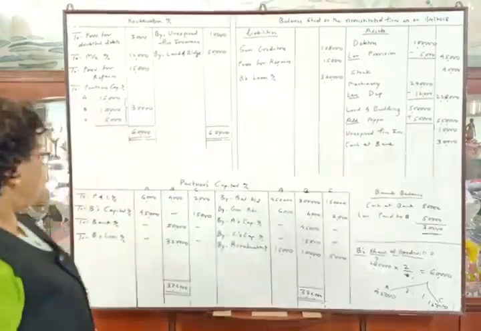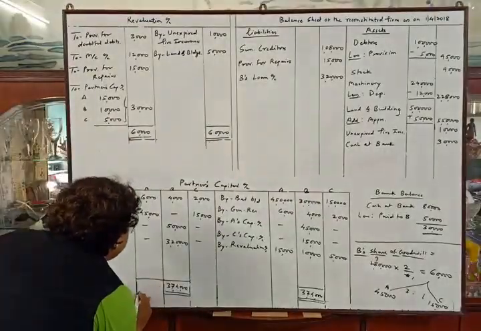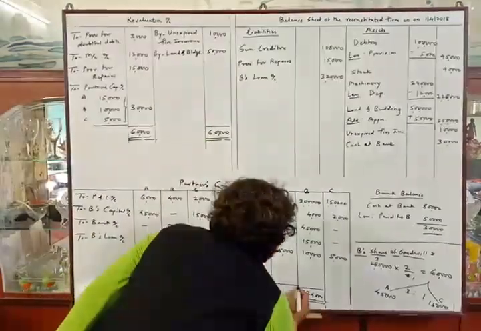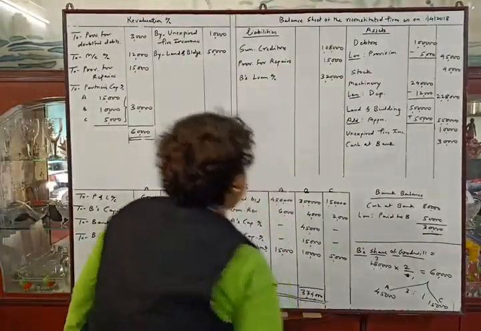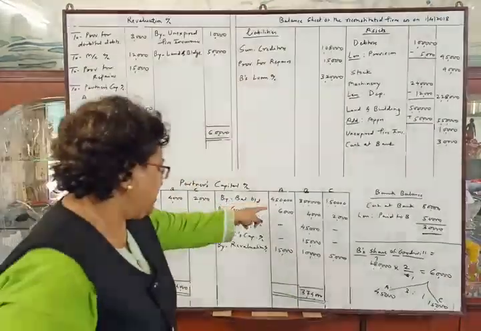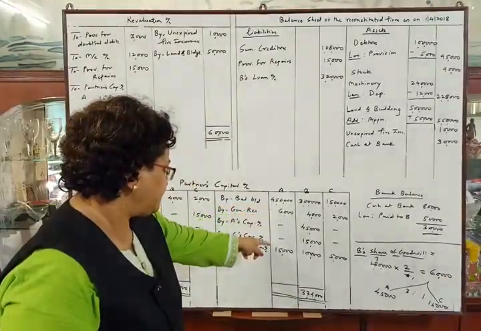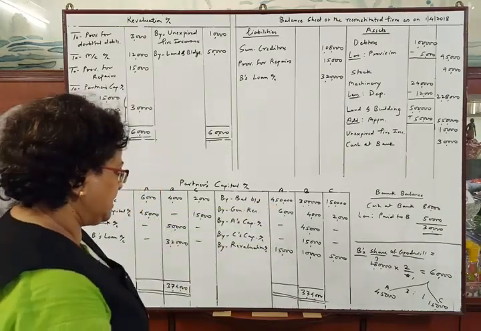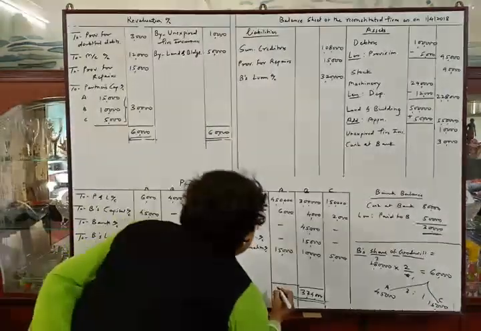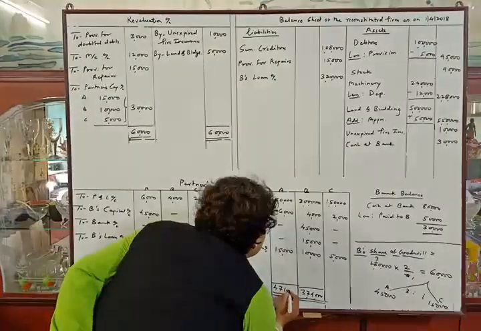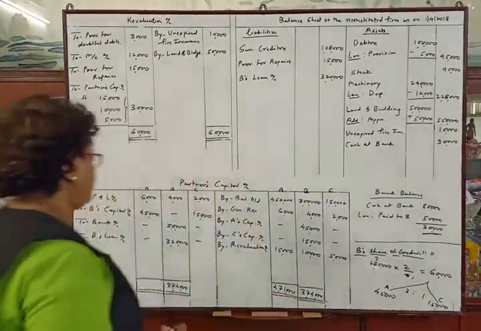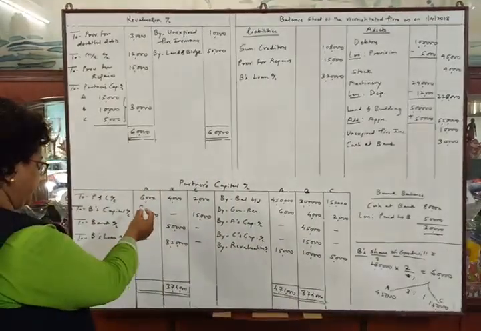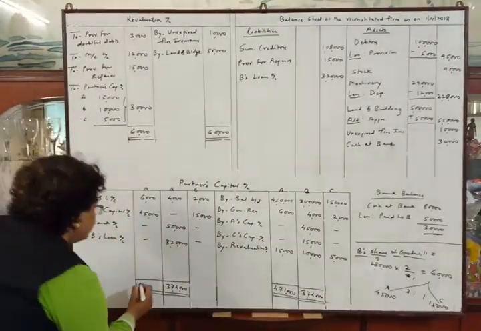Now we will tally A's capital account. Credit side total is 4,71,000. Debit total is 51,000.